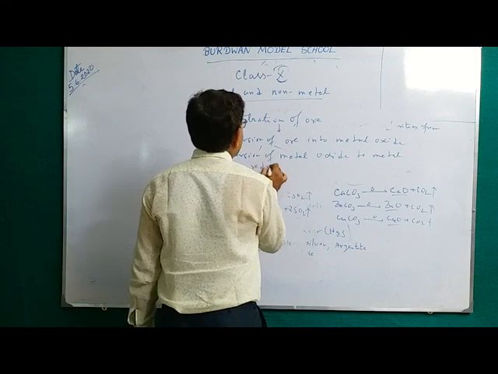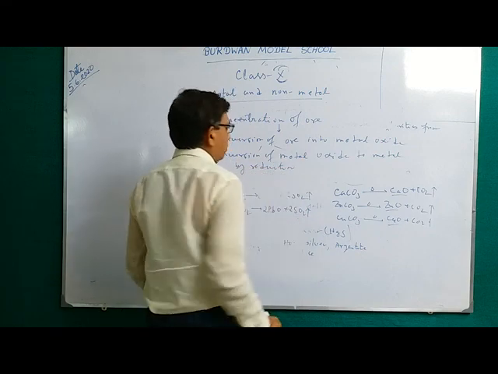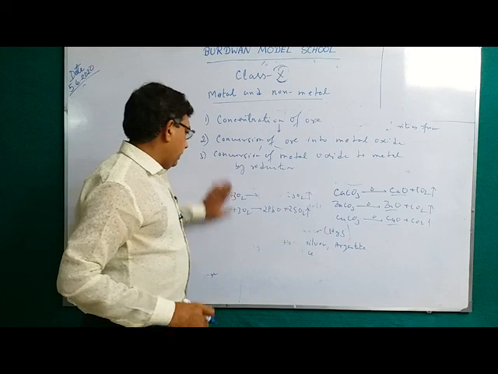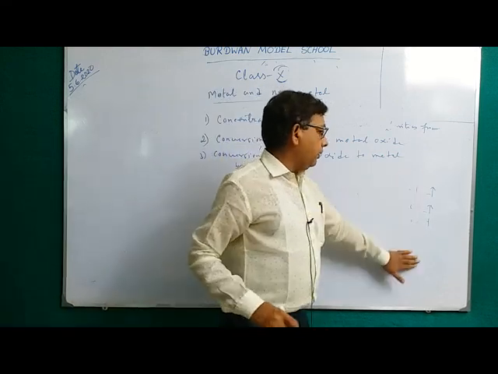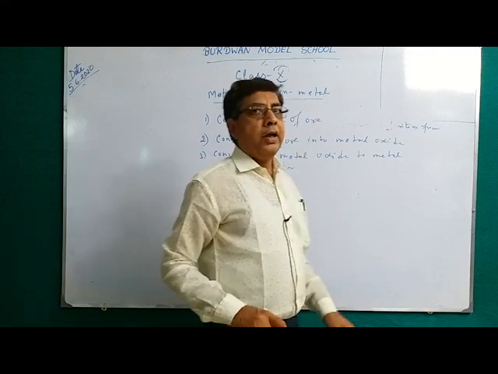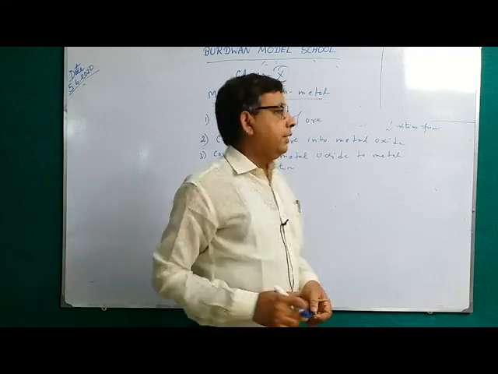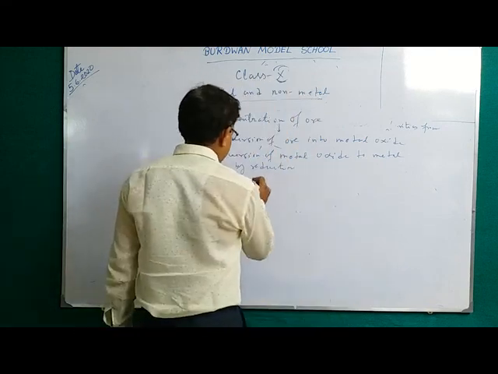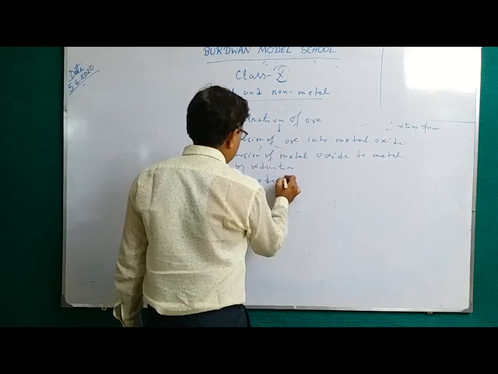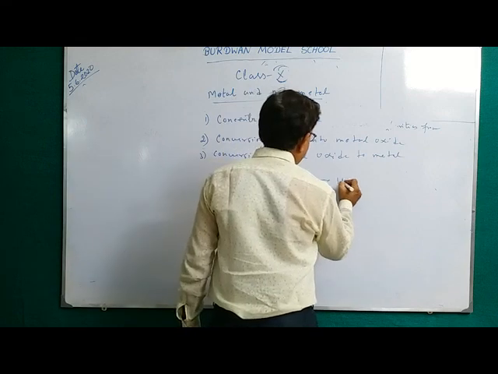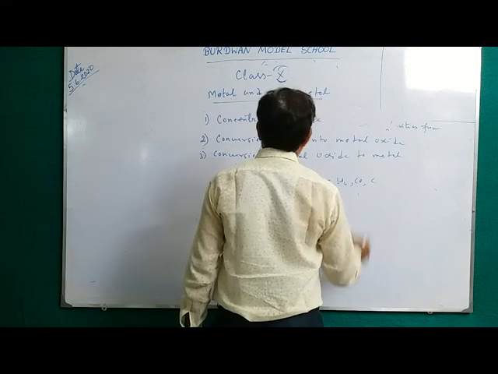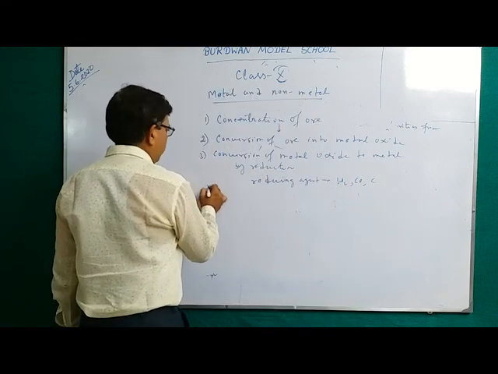That will be discussed in the next class, but this is very important. We have to convert the different metallic oxides to metal by using different reducing agents. Normally the reducing agents generally taken are hydrogen, carbon monoxide or carbon.